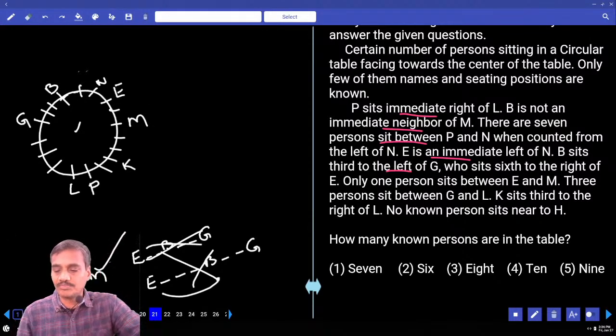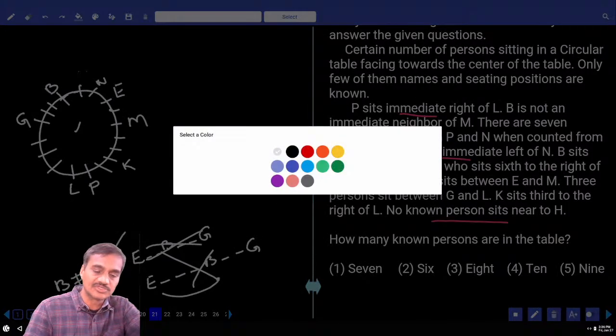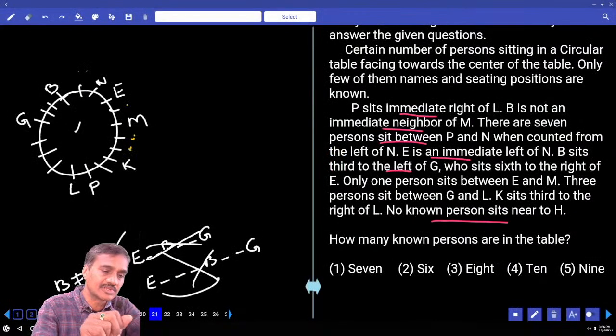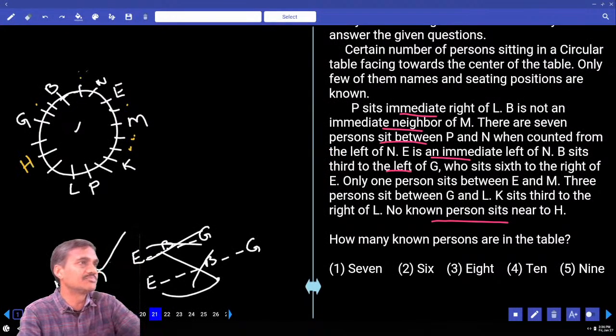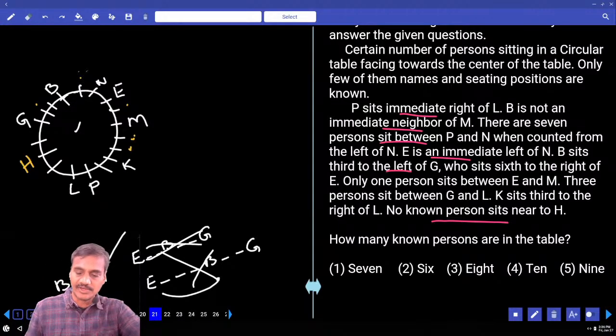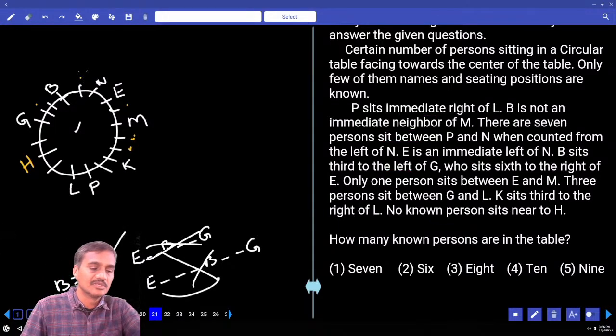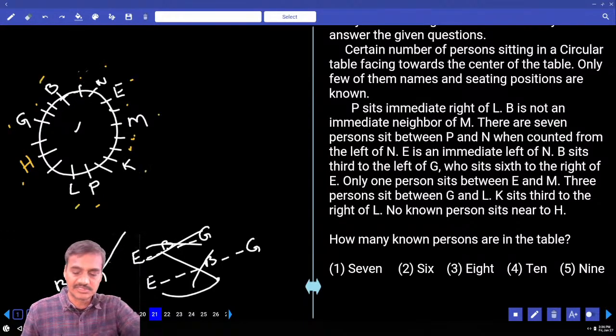And no person sits nearer to H. Adjacent positions of H, there is no person. Hence, where can we have this H? H cannot be here, cannot be here, cannot be here, and so on. There is no chance here also. Then what is the only possibility? H must be here, because the adjacent places to H are vacant. Now how many known persons are there at the table? 1, 2, 3, 4, 5, 6, 7, 8, 9. There are 9 persons.